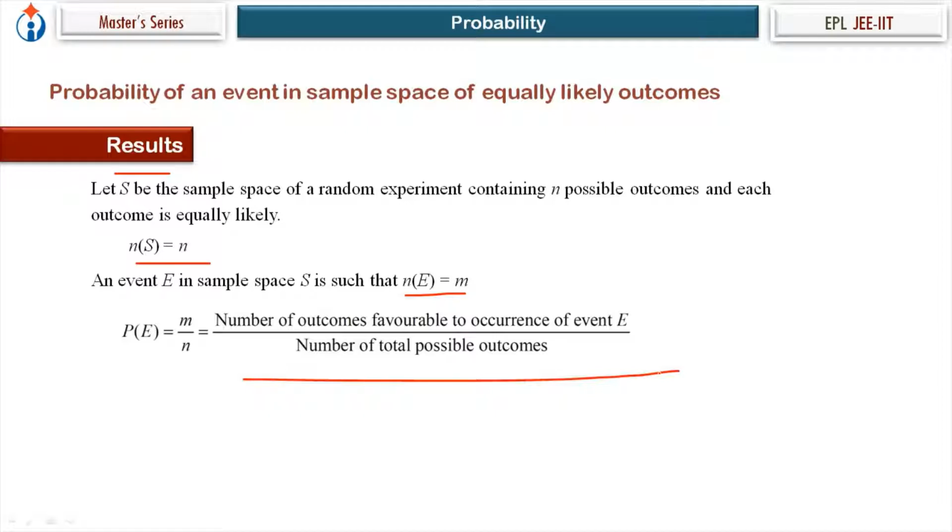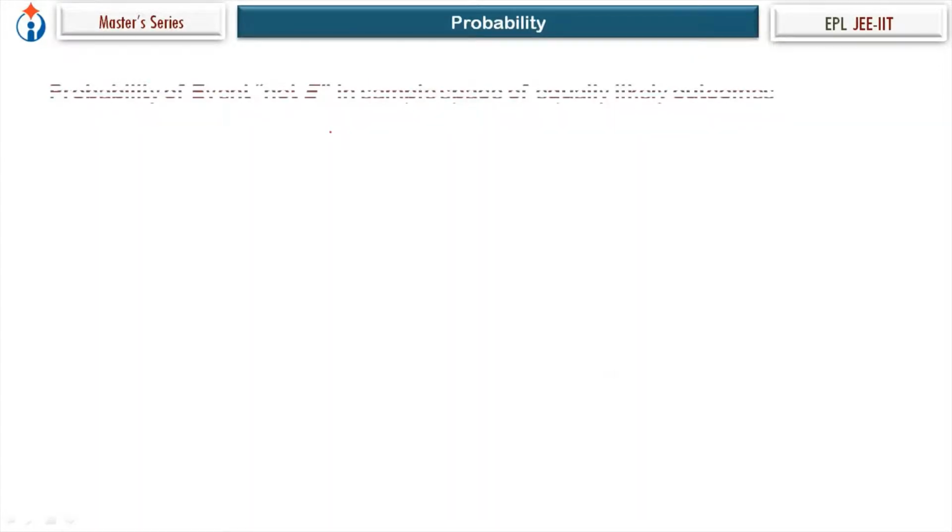Now we have to memorize this result. This is the result to remember. Probability of an event in sample space of equally likely outcomes. Now let's start this next article. Probability of event not E in sample space of equally likely outcomes.